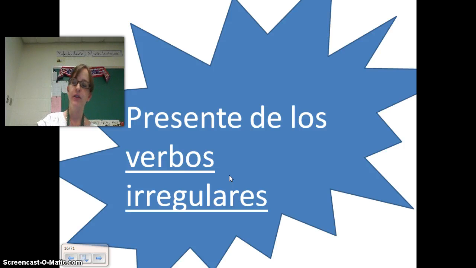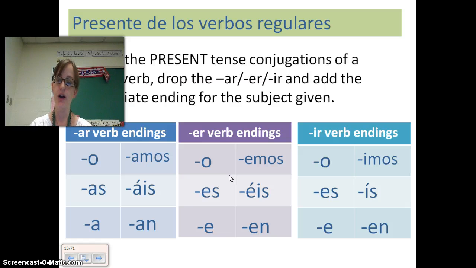So, those are your regular ones. So if I wanted to chop off the AR of bailar and say, I dance. Chop off the AR. For the yo form, I add the O, I get yo bailo, meaning I dance. I could also say bailo, and that would also be understood as I dance. Since each ending is different for each person mentioned, then it's understood that bailo means I dance.